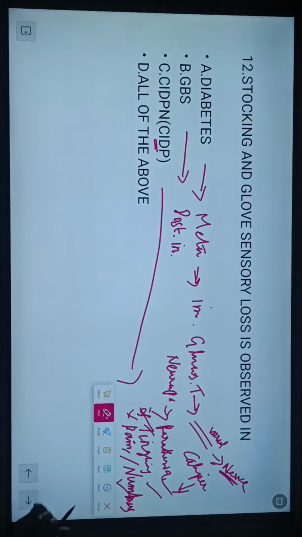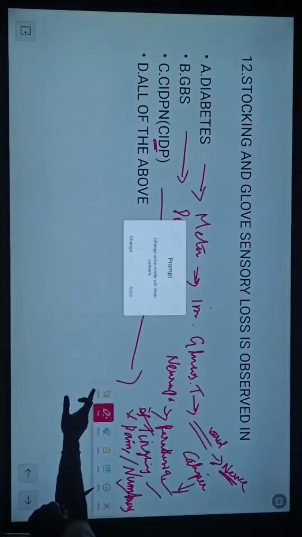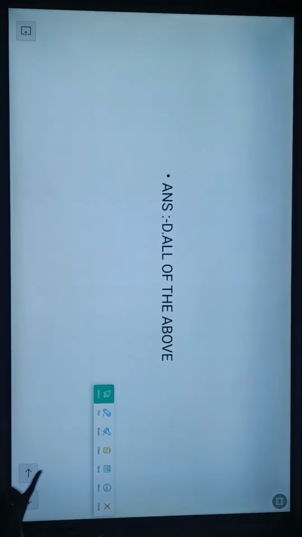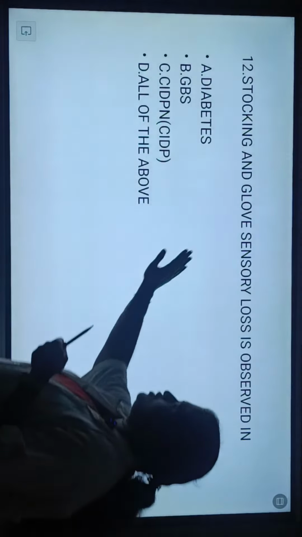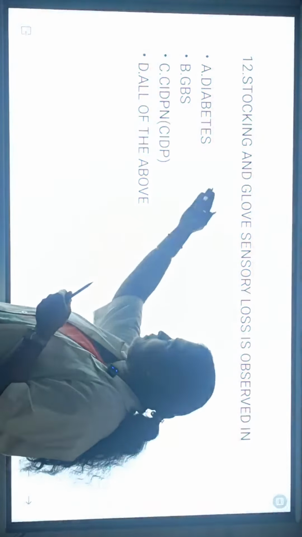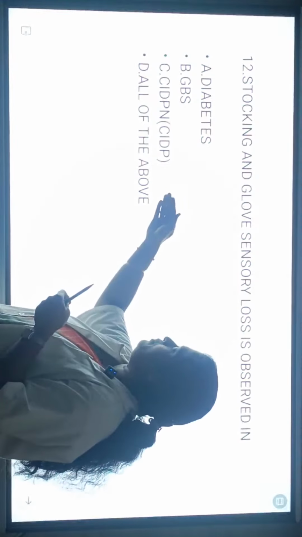Okay, so we check the answer. All of the above. Yes, we discussed that diabetes also has neuropathic symptoms, GBS also has the same neuropathic symptoms, and CIDP also has neuropathic symptoms.